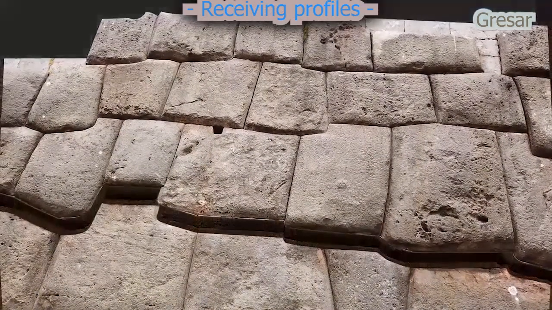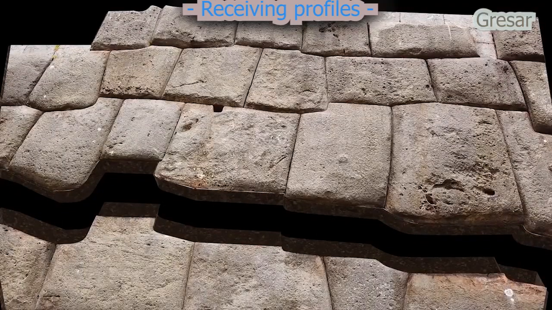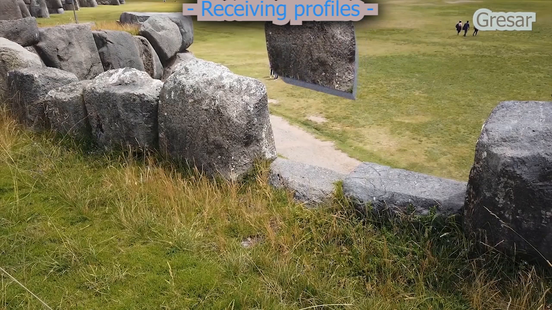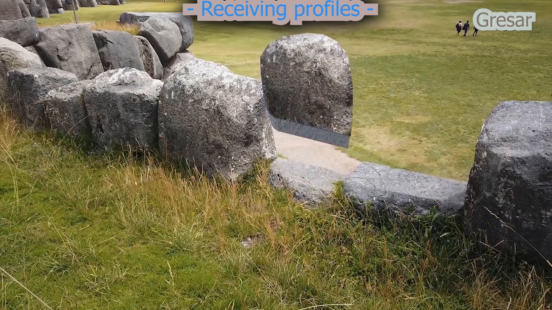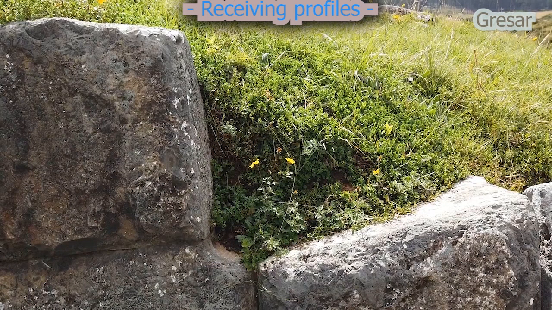Thus, the side surfaces of polygonal blocks can be classified by function as receiving and responding profiles. The receiving profile is essentially the seating surface for the next block in the masonry. The responding profile is the side of the next block, whose shape must match the designated seating surface. The seating surface can be entirely located on a single block. However, more often, it is formed by two or even three adjacent, already interlocked blocks.